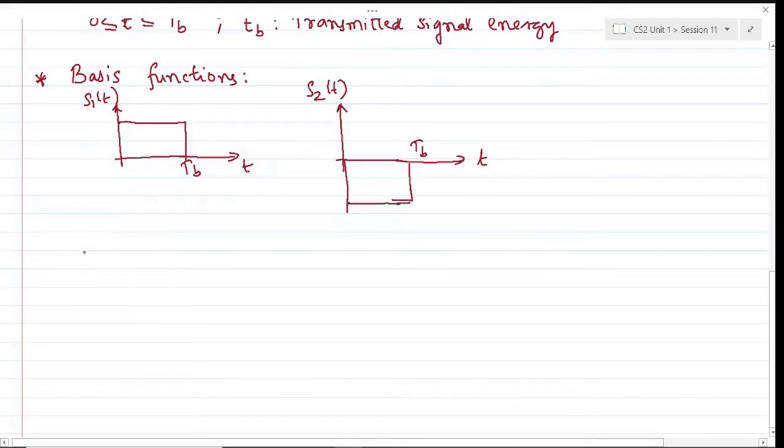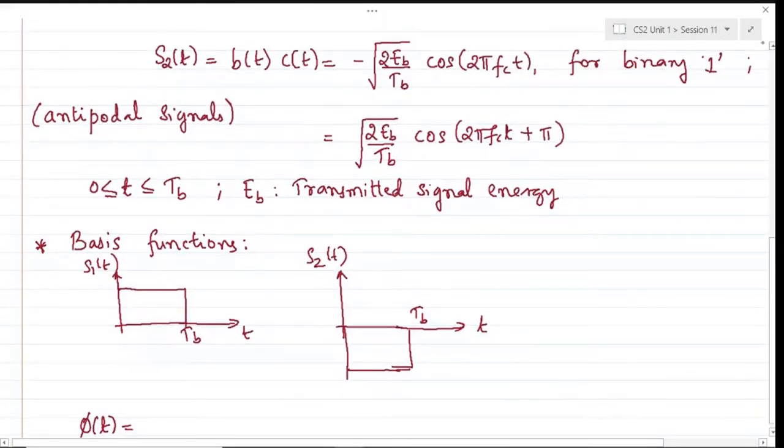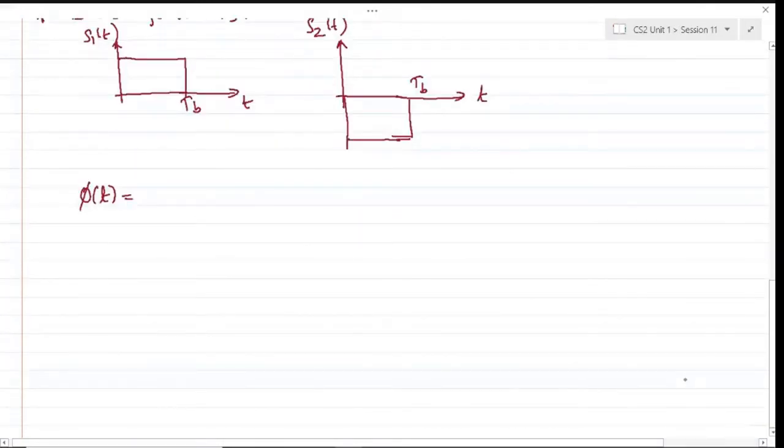But how many basis functions would you get in this case? Just one, because they're both complements. Yes, exactly. If they were linearly independent, then definitely you would have more than one basis function. Since one is opposite of the other, these are not linearly independent.